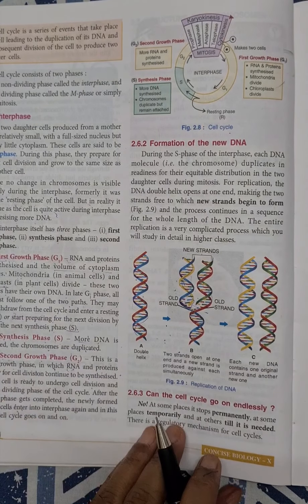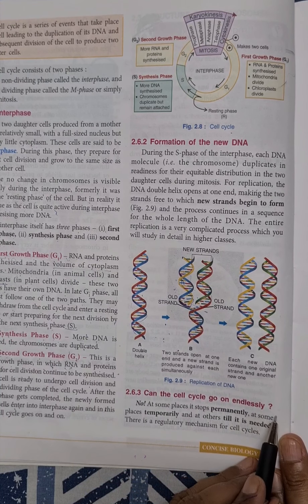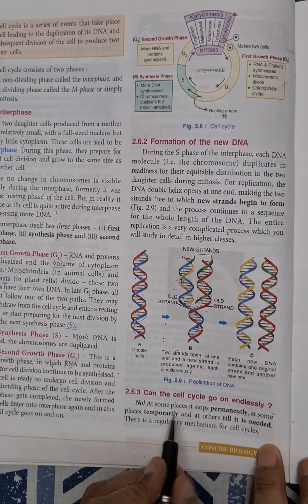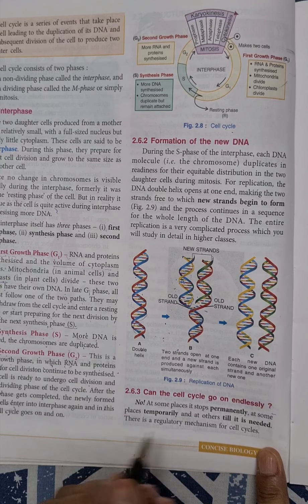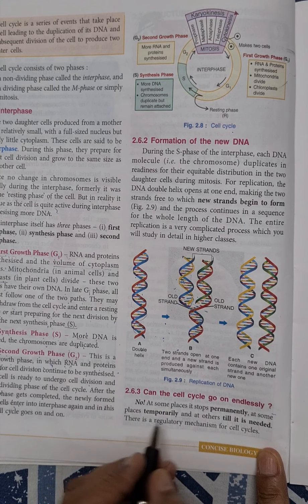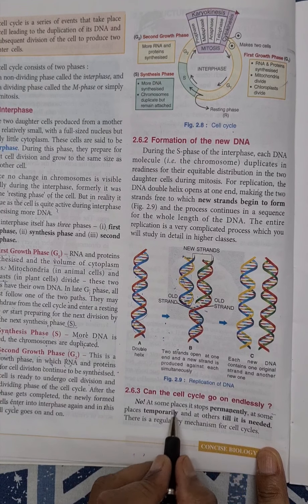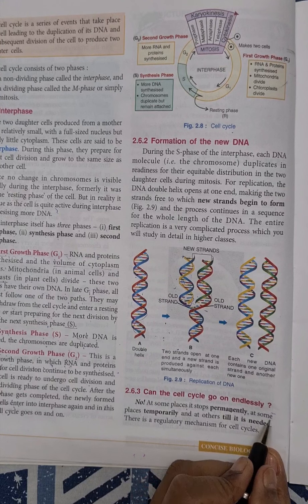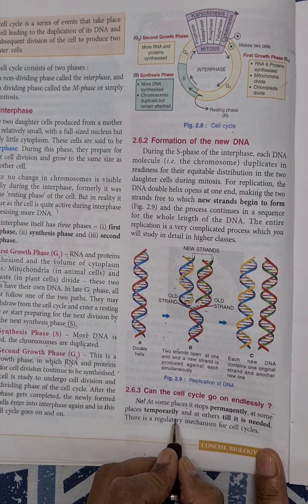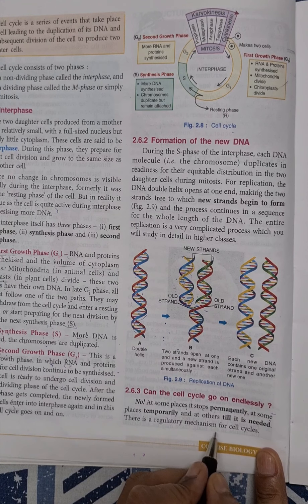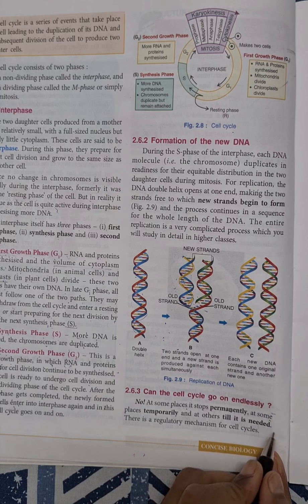So the next topic is: can the cell cycle go on endlessly? Does this cell cycle keep going inside every cell, or does it stop sometime? In some cells it stops permanently, in some cells it stops for some time, that is temporarily, and in most cells it keeps going on until it is needed.